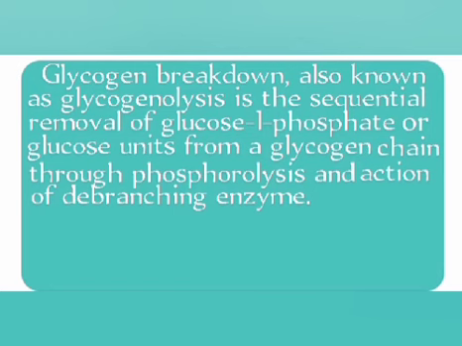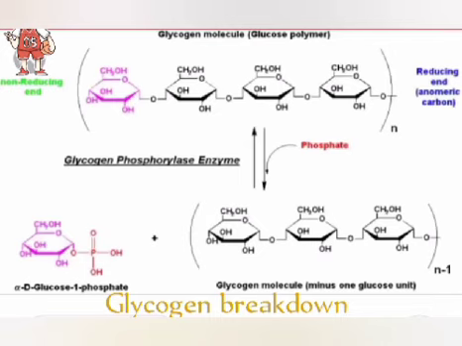However, glycogen breakdown, also known as glycogenolysis, is the sequential removal of glucose 1-phosphate or glucose units from a glycogen chain through phosphorylase and the action of the branching enzyme. In other words, it is the gradual breakdown of glycogen to glucose 1-phosphate.